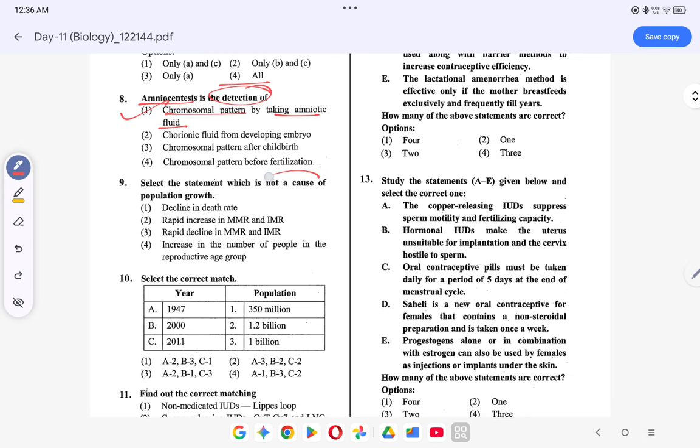Which statement is not a cause of population growth? Who is responsible for population growth? Decline in death rate, decline in maternal mortality rate and infant mortality rate, and increase in the number of people in the reproductive age group. So these three are involved. Who is not involved here? Rapid increase in maternal mortality rate and infant mortality rate, which will ultimately decrease the population. So the option will be 2.